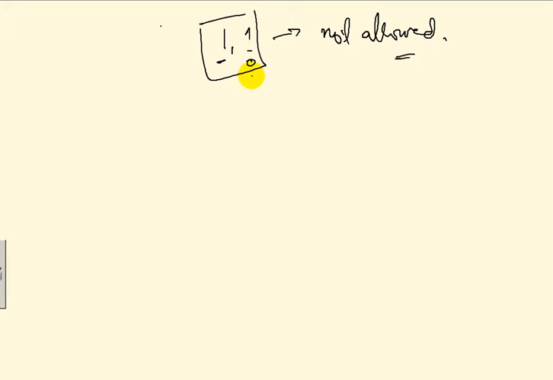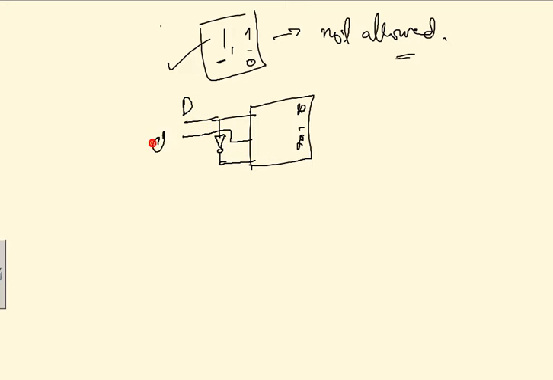In that case, we will never have this case of 1-1, because it was unreliable depending on which gate is faster, right? We did a lot of things on that. So what we said is, if this is my D flip-flop, for example, we tied the inputs and gave the complement form to the other one, and then this is my Q and Q complement. This D flip-flop needs to have a clock also, right? Then only we can say this is a flip-flop. So this will never ever have the situation of 1-1.